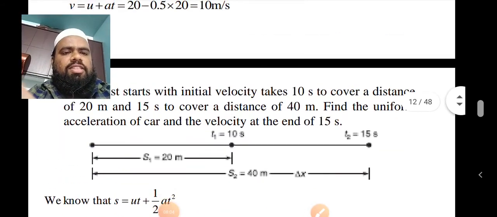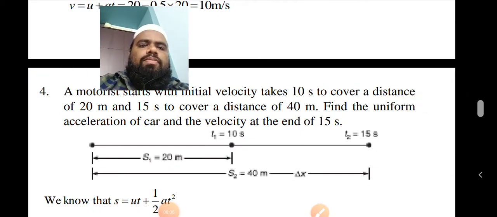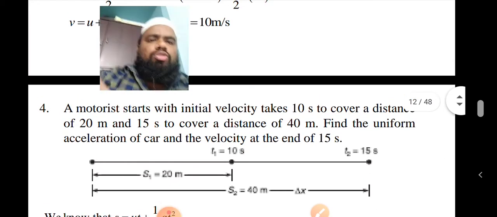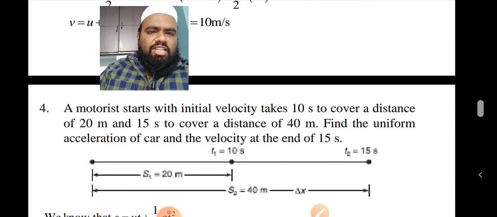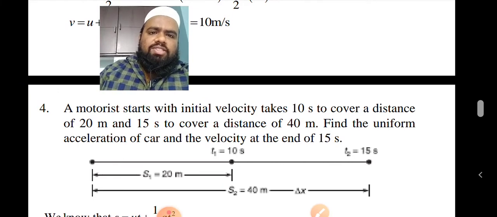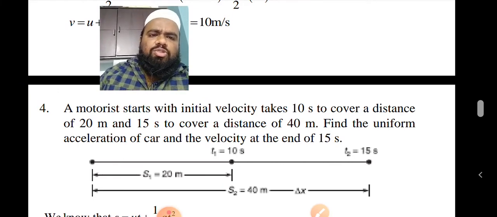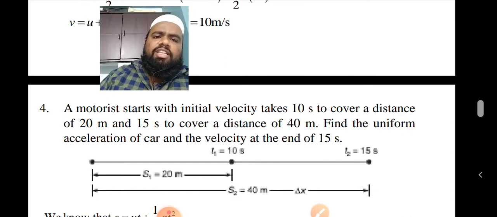So the next question is, go through the question. A motorist starts with initial velocity, takes 10 seconds to cover a distance of 20 meters and 15 seconds to cover the distance of 40 meters. Find the uniform acceleration of the car and the velocity at the end of 15 seconds.